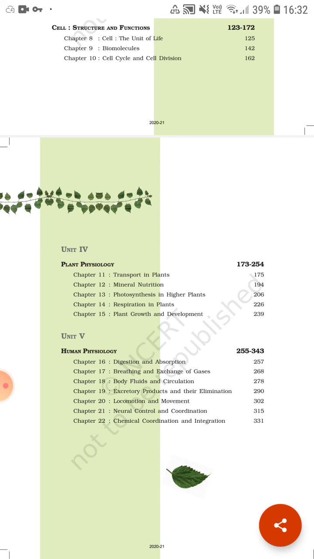Third, body fluids and circulation, that is transportation, about the heart, the study of blood and structure of the heart. And chapter 19 is excretory products and their elimination, that is the excretory system.